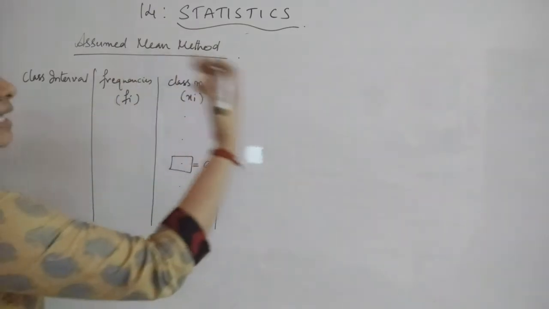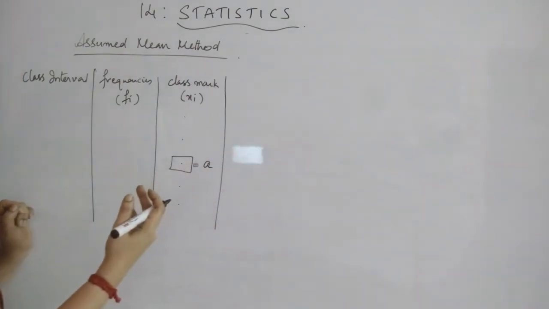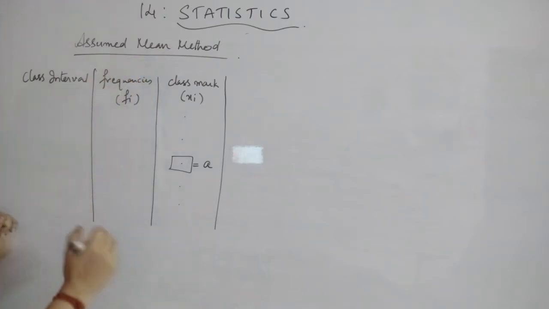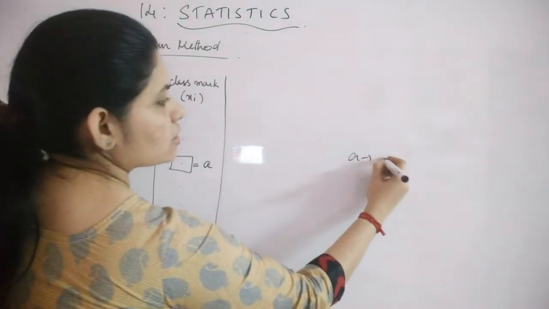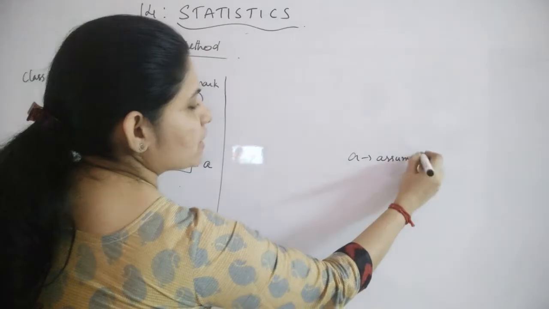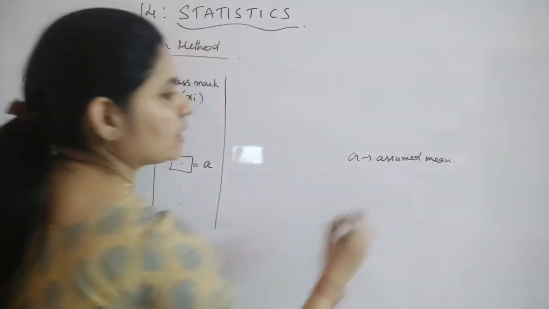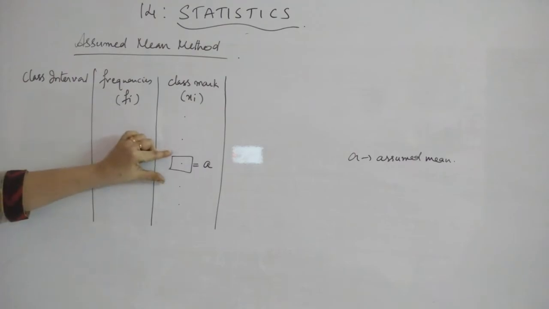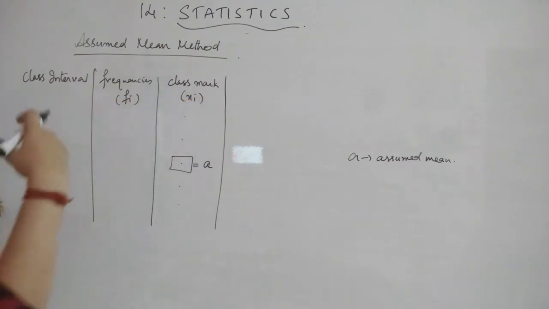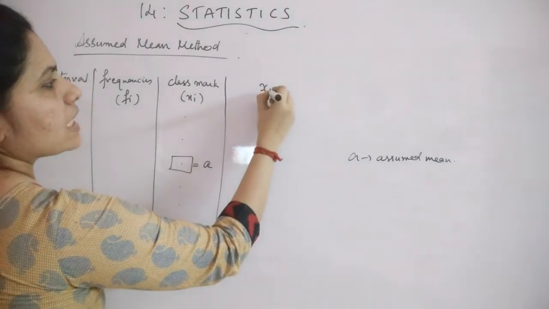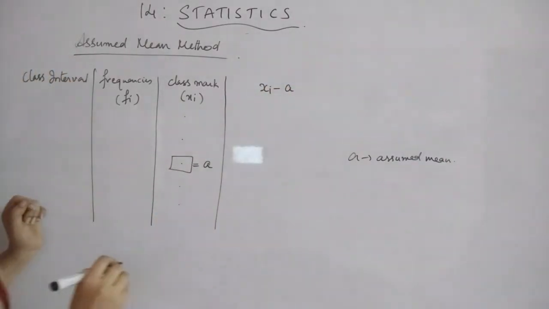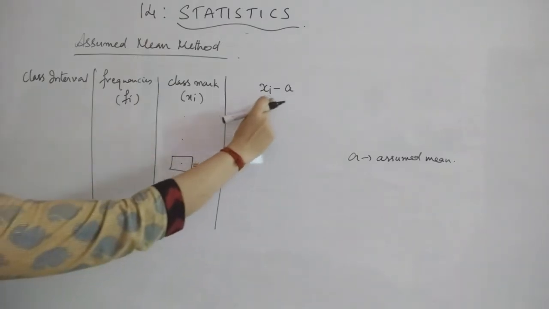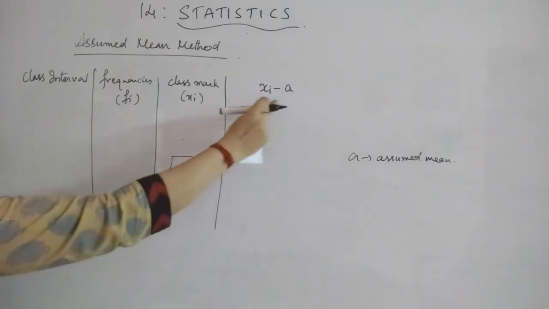Now, this A which I have taken is known as the assumed mean. That's why this method is known as the assumed mean method. After choosing the assumed mean, the next process is to get the deviations, xi minus A. The first xi is this one, so this minus A, what is the value? Second one minus A, what is the value?